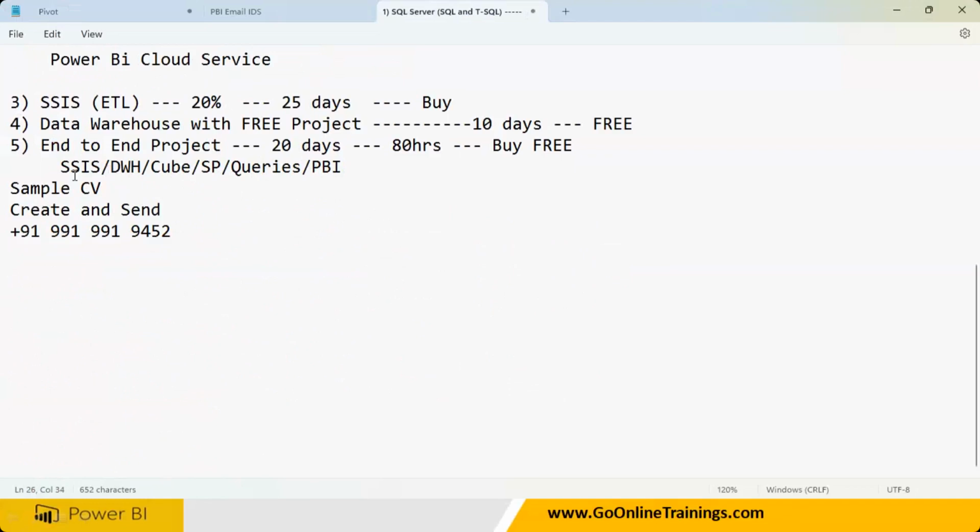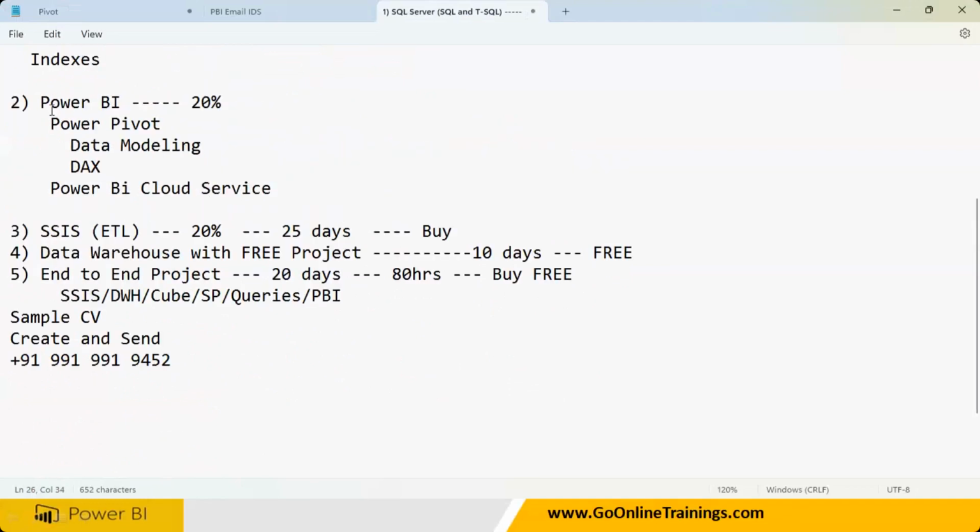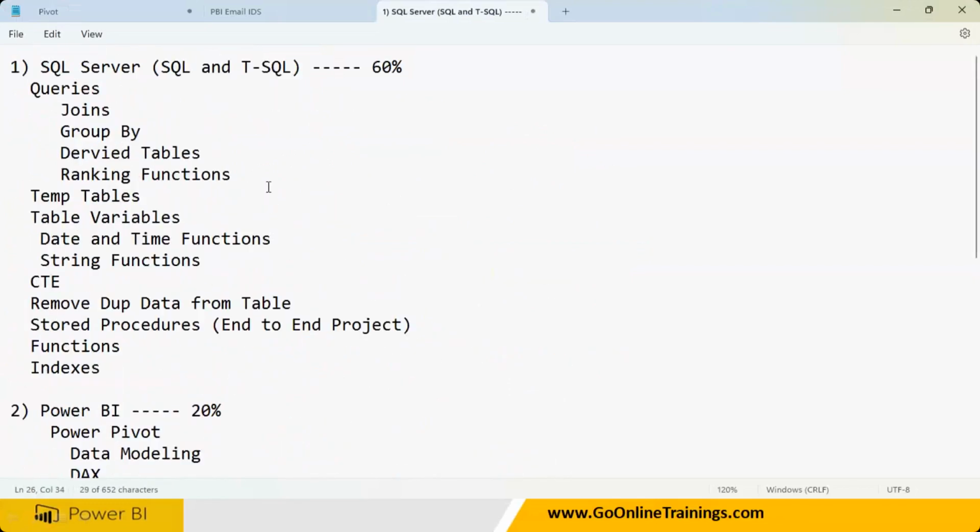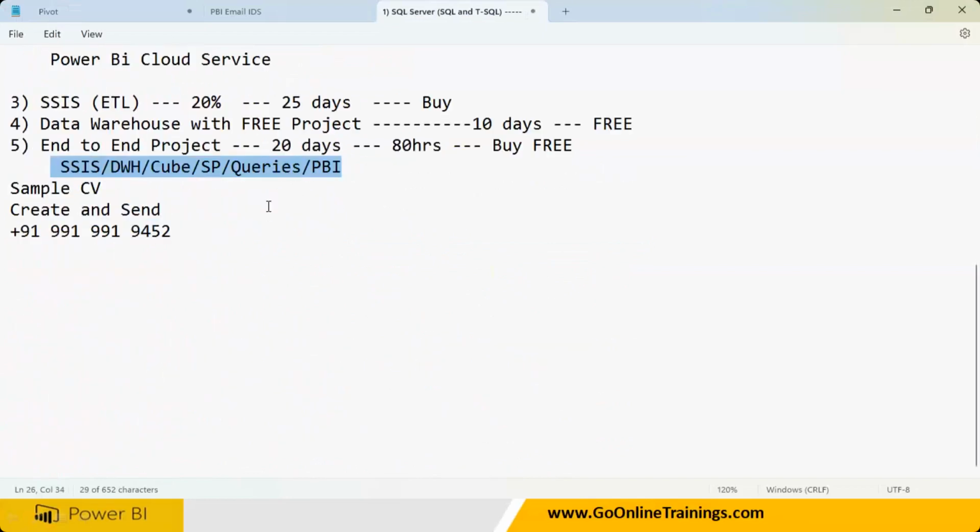Once Power BI is over, you need to immediately move on. Don't say, let me revise, don't revise, because when you do the project, you're going to be revising every time. So don't revise any concept. Even if you forget how to write stored procedures, don't worry. Immediately start doing SSIS, then data warehousing, then start the end-to-end project, so all of these things get revised. You'll go back and revise, but don't revise first and then start the project. Once you finish this, immediately start the project.